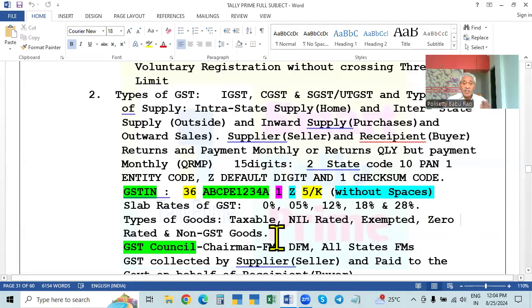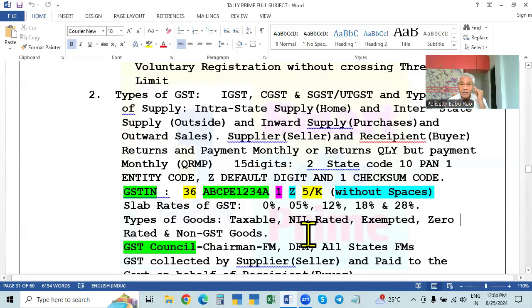Non-GST goods means these goods do not come under the GST. They are not covered by the GST. That is why they are called non-GST goods. No GST is charged. So for these goods, some other tax, the old VAT, is there. Only for these non-GST goods, which do not come under GST, VAT is payable. VAT is collected on the non-GST goods.